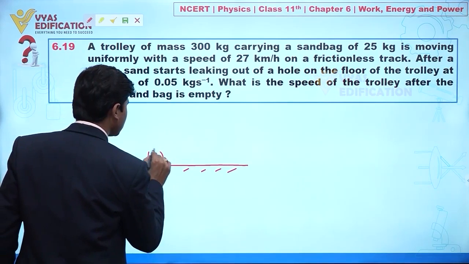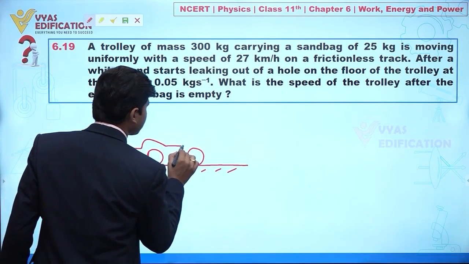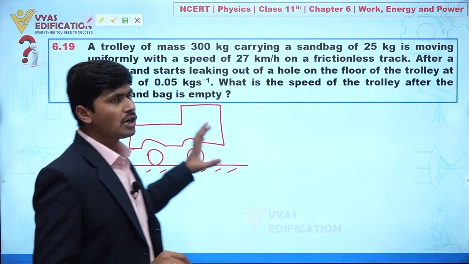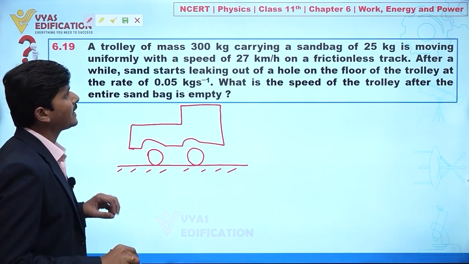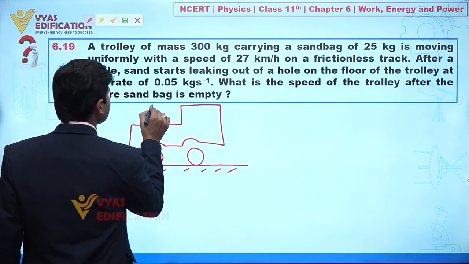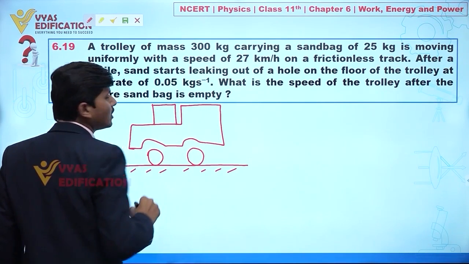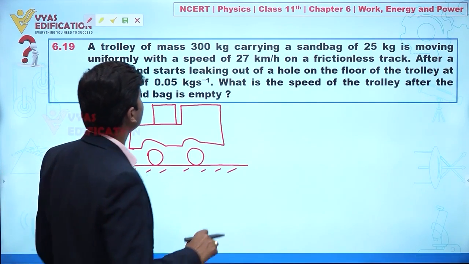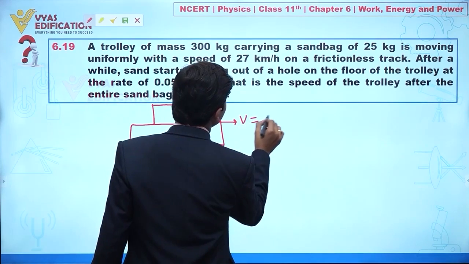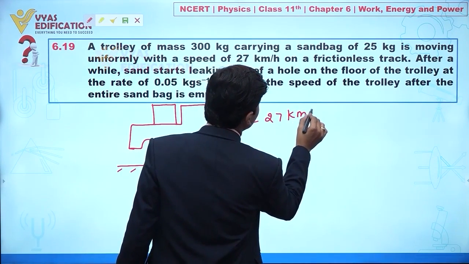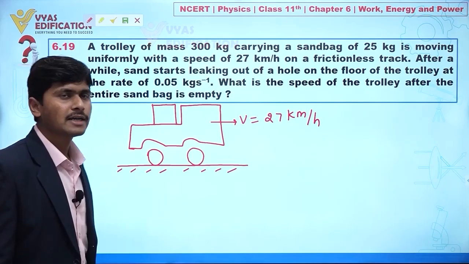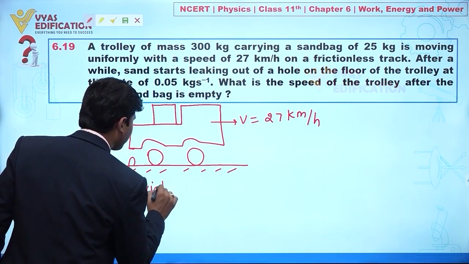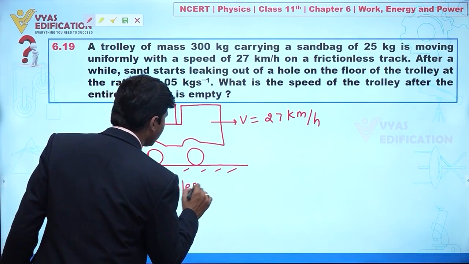So let's suppose this is a trolley. A trolley of mass 300 kg carrying a sandbag of 25 kg. So let's suppose we place here a sandbag having mass 25 kg, moving uniformly with a speed of 27 km per hour. This is given to you, and this surface is given as frictionless.